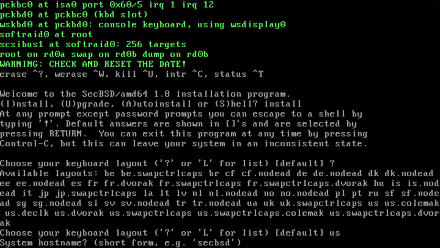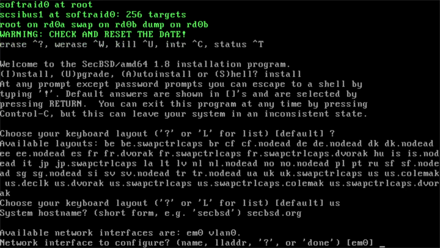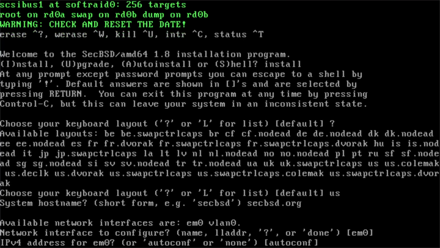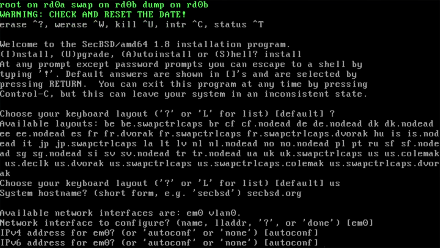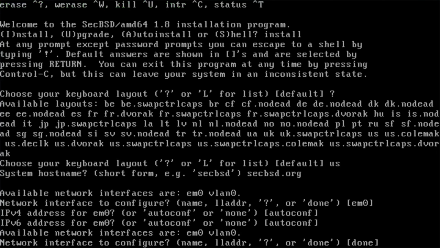Next, set the system host name. Use whatever makes sense for you. I'll use secbsd.org. Now, networking. Select the default interface, usually EM0. For both IPv4 and IPv6, press Enter to use AutoConf. When asked which interface to configure, choose Done.